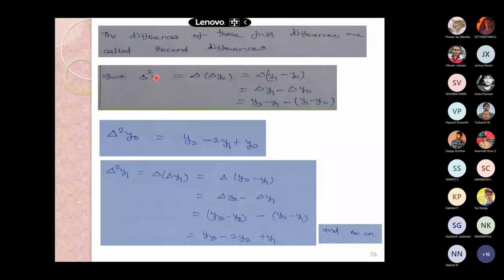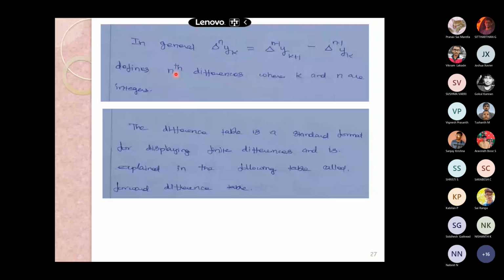The difference of y naught is equal to the first difference of y1 minus first difference of y naught, and that is what is detailed here. The delta n yk is equal to delta n minus 1 yk plus 1 minus delta n minus 1 yk, which defines the nth difference. The subsequent table is usually called the forward difference table.